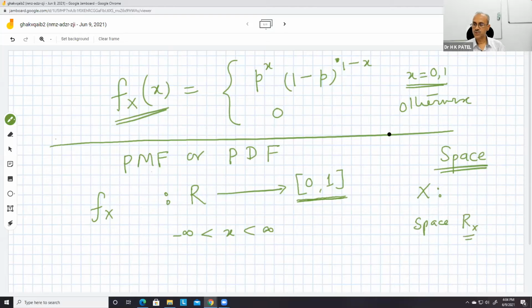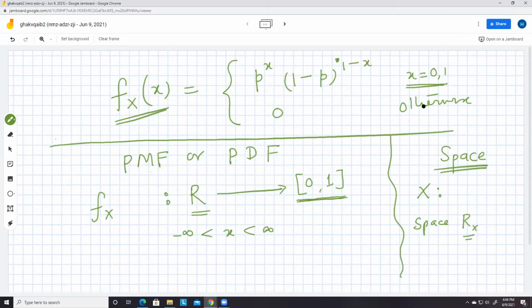This is the region actually. I don't want to go into the detail, but because these functions are from the set of real numbers to the closed interval 0, 1, you have to define the function for all values of R. Yeah, understood, sir. Thank you so much.